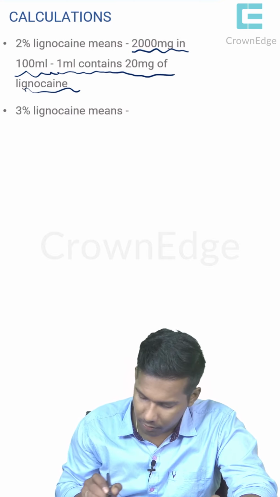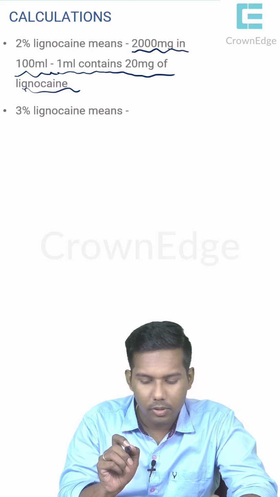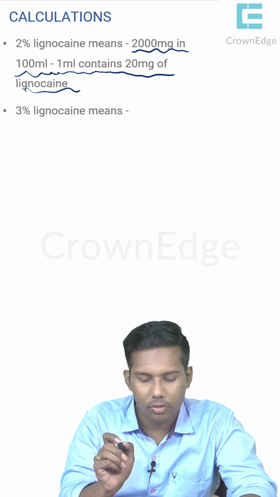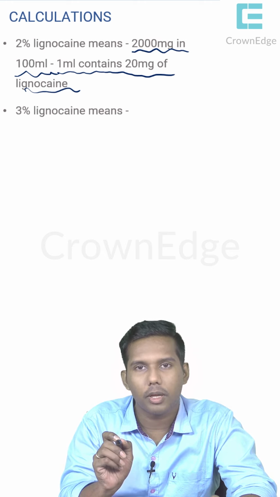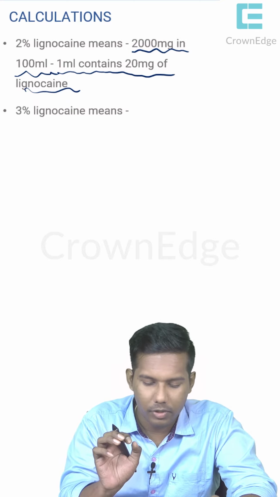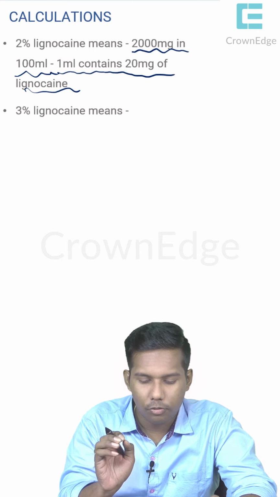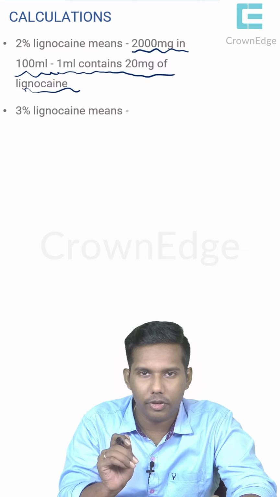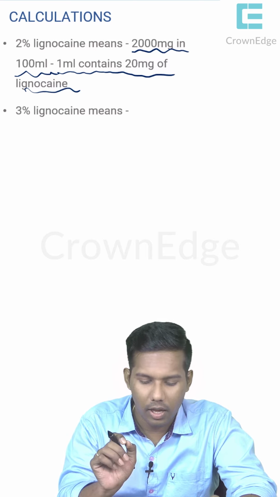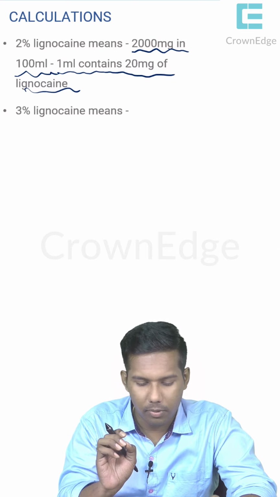I hope everyone got the concept here. If we take 1 ml, it contains 20 mg lignocaine. The calculation is: 2% lignocaine means 2000 mg in 100 ml. Now you will understand very well. See, what does 3% lignocaine mean? Follow the above one and fill the answer. Take a pen and paper and fill the answers. I will give you 5 to 10 seconds so that you can slowly think about it.